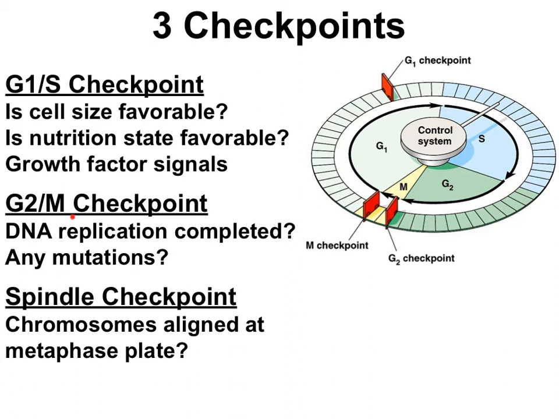Next is the G2M checkpoint. DNA synthesis just happened during S phase, so at the G2M checkpoint, we want to make sure that DNA replication was completed and that any mutations have been corrected before moving on. The final checkpoint is the M checkpoint, also called the spindle checkpoint. The main question here is, are all of the chromosomes properly aligned at the metaphase plate?